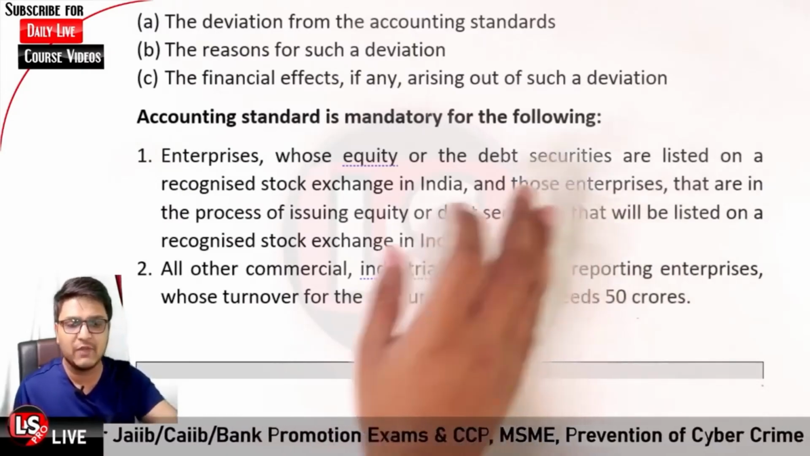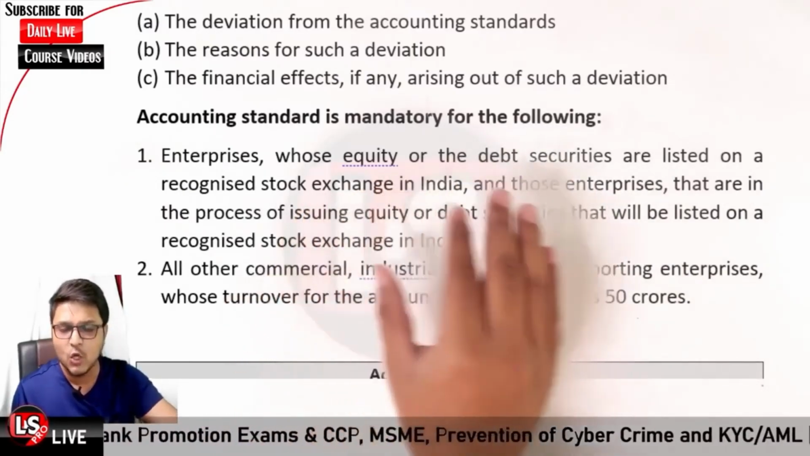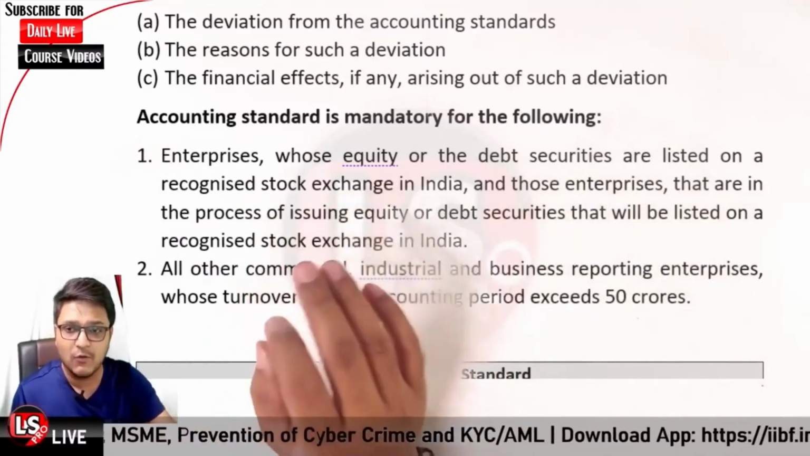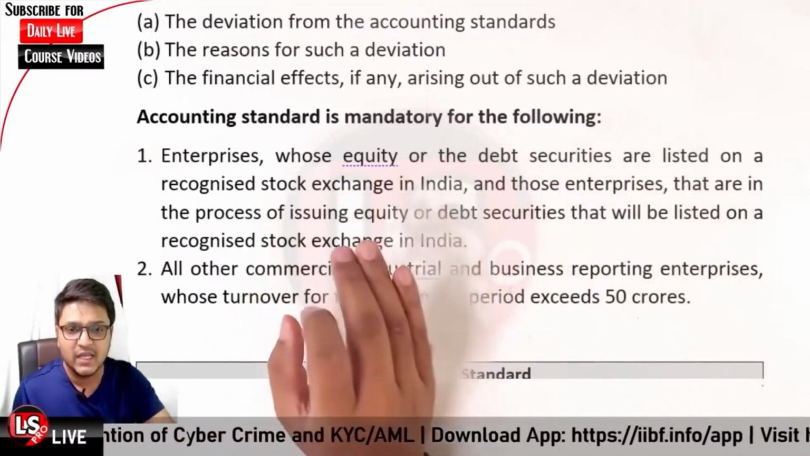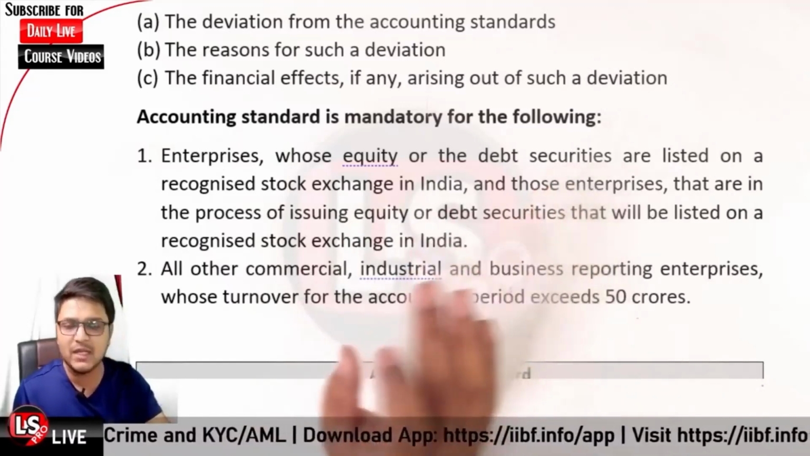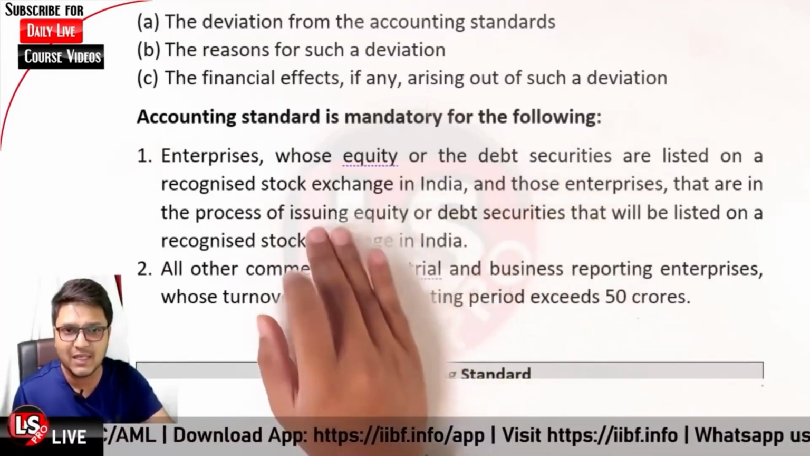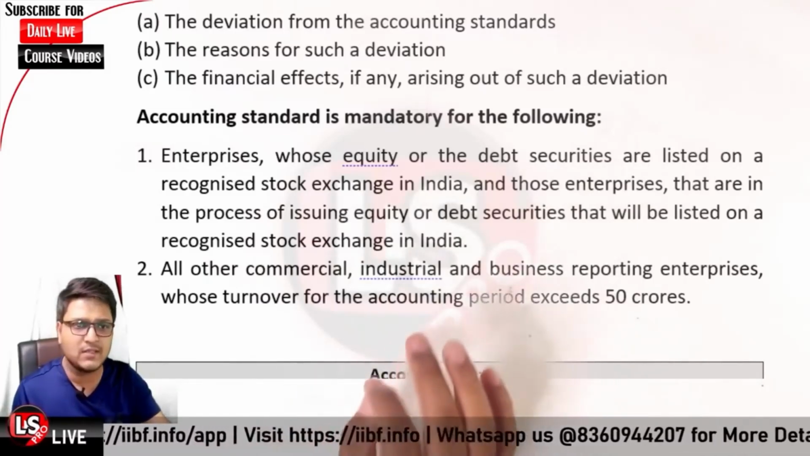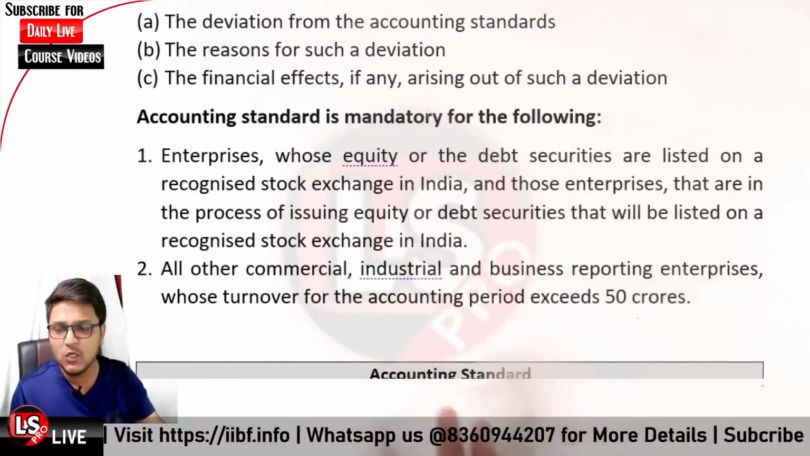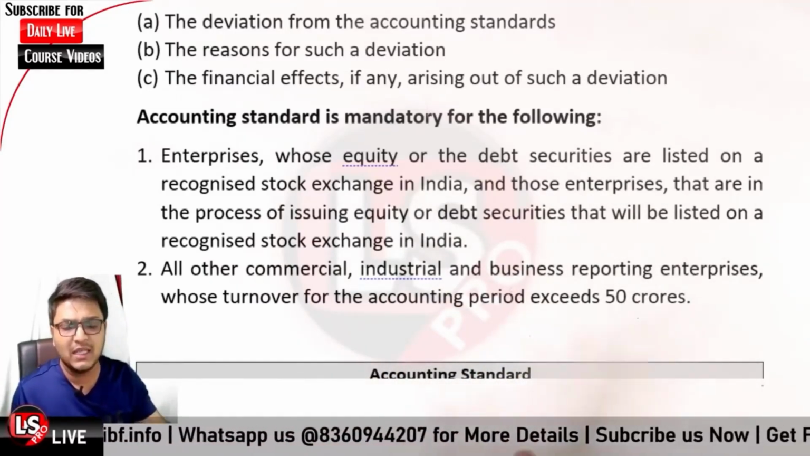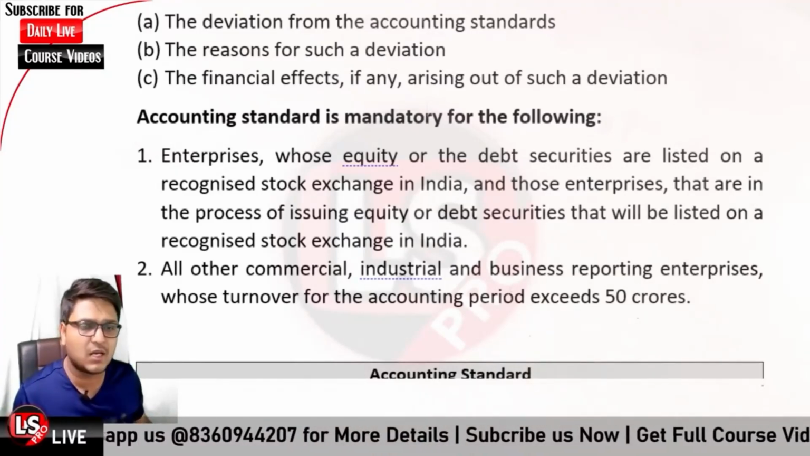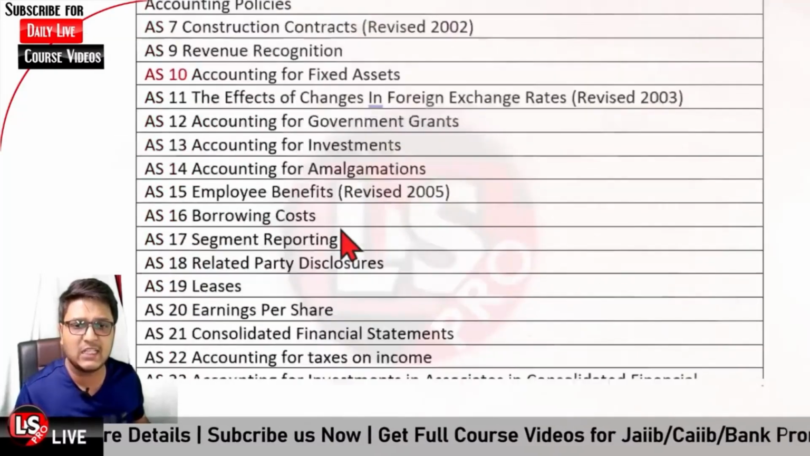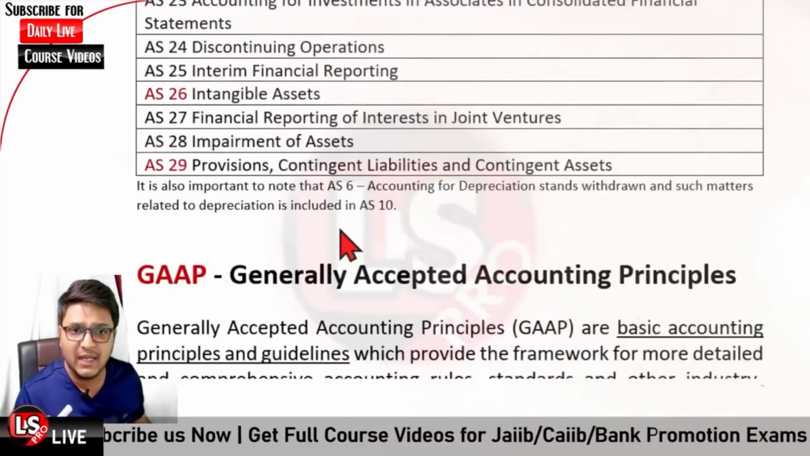First of all, if any enterprise is in the process of issuing equity or debt securities, or if any enterprise whose equity or debt instrument is listed on a recognized stock exchange, those must comply with the accounting standards. And further, if any enterprise has turnover exceeding rupees 50 crore, they also need to comply with the accounting standards. So here is a complete list of the accounting standards, AS 1 to AS 29,